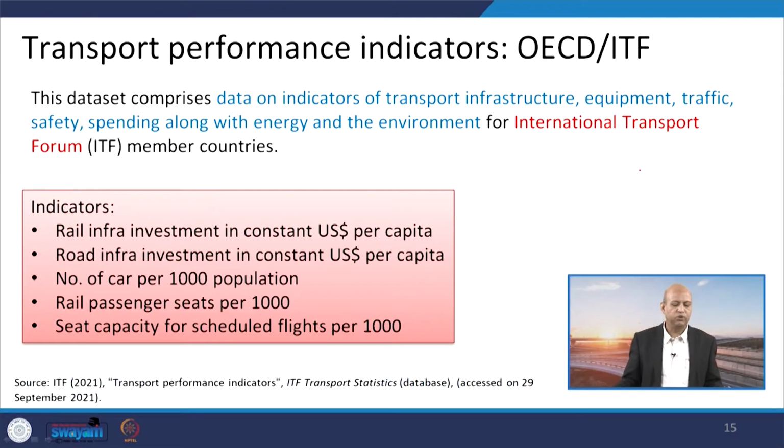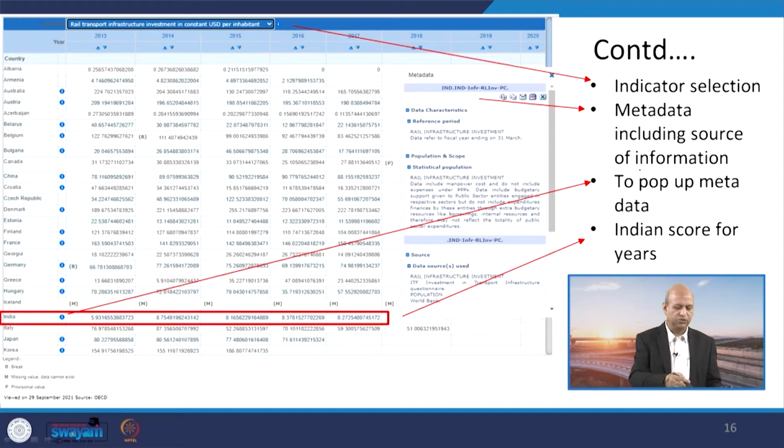And then when we see transport performance indicators for OECD and International Transport Forum member countries, there is infrastructure related investment, or number of cars per 1000 population, rail passenger seats per 1000 population, all these things are used, and accordingly this kind of status is there for different countries, you can see here. So, this kind of chart you can see, and you can select the particular pop-up feature and see the data. So, according to the data you can learn different countries' values and comparisons.